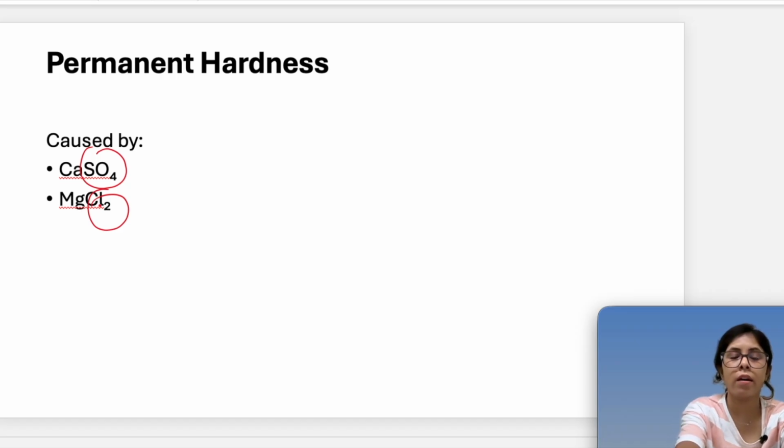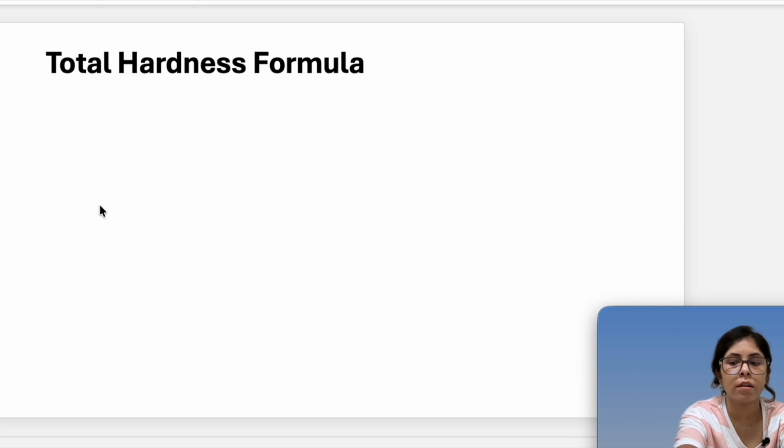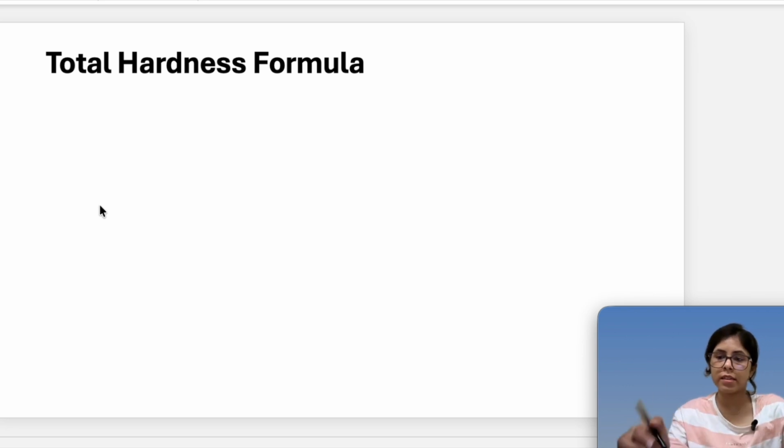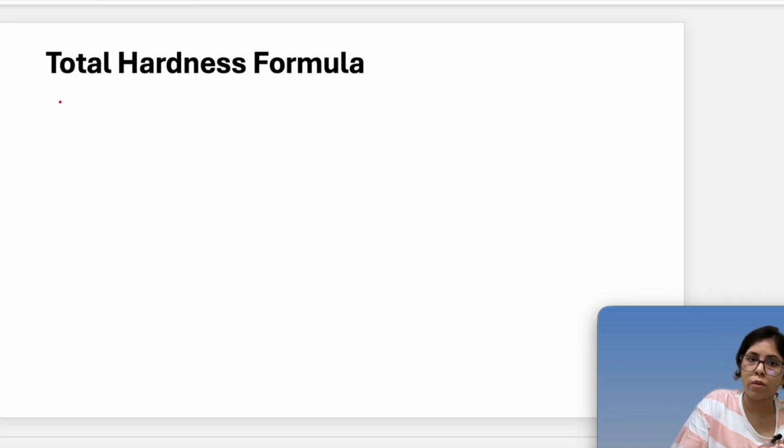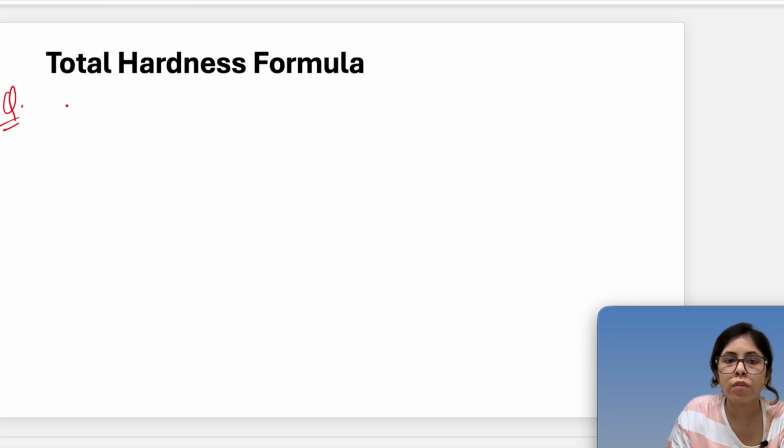And now we have total hardness. Let's just calculate one question, and in that I'll put the example. We have been given a water sample.